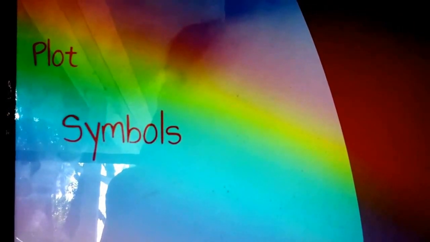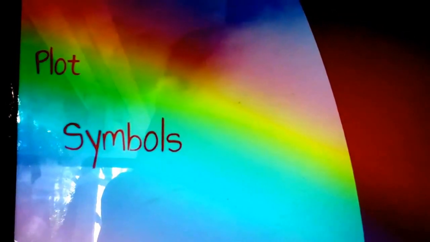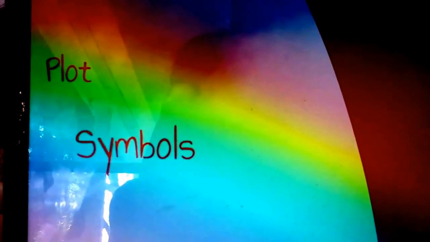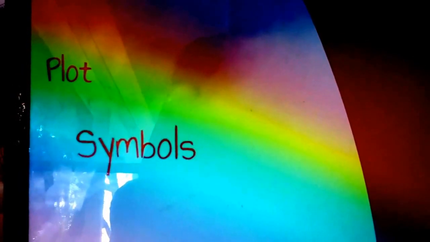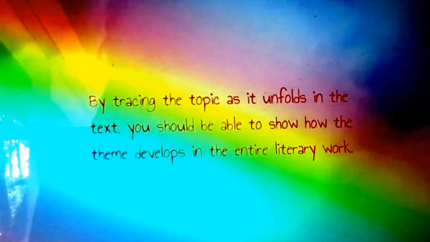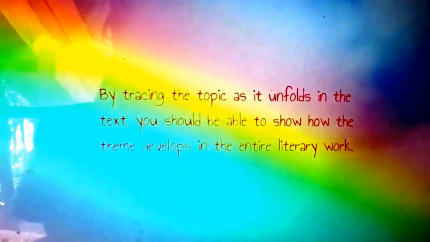Finally, we can look at symbols or figurative language. Jack is known as Chief throughout half of the book. This name symbolizes his desire for power and helps to create the theme. By tracing the topic as it unfolds in the text, you should be able to show how the theme develops in the entire literary work.